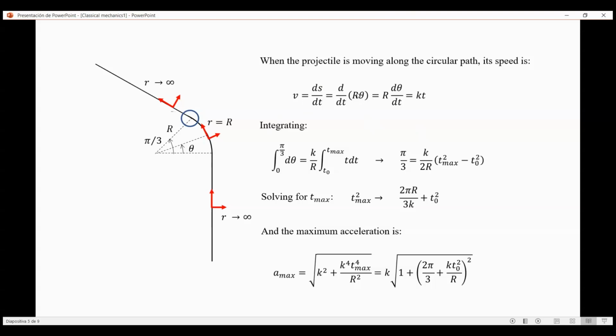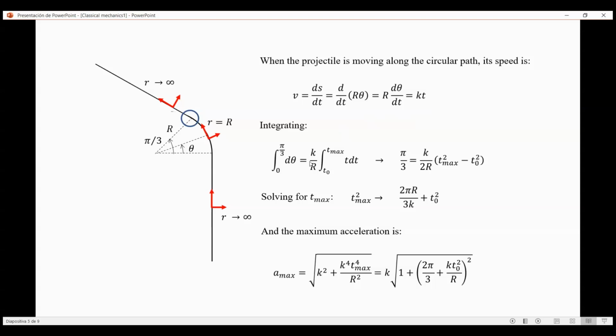Since the radius is constant, it jumps out of the derivative and we just get radius multiplied by the derivative of the angle with time. And this must be, of course, equal to kt, since we were told from the beginning. And this is just a simple differential equation, a first order ordinary differential equation, and it is separable. So we just separate here in angle and time and integrate between 0 and pi over 3, which we are told since the beginning, and t0 when it enters the curve, and t final, that we call t maximum, when it exits the circumference.